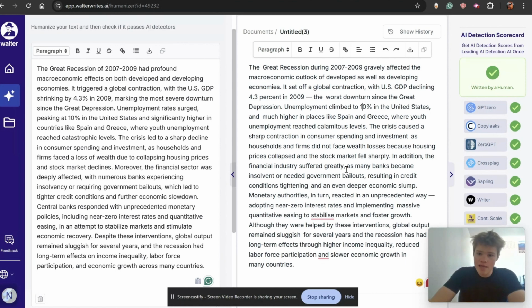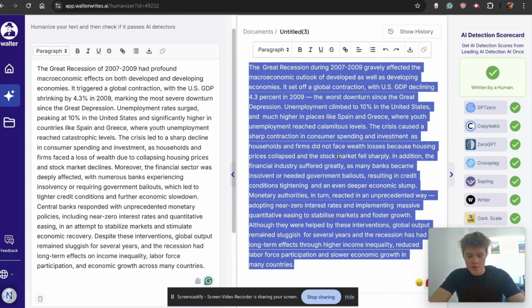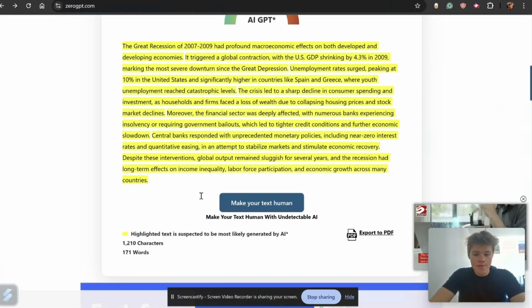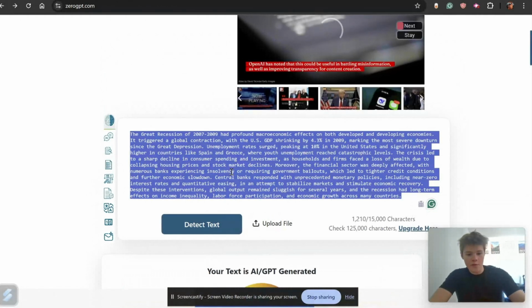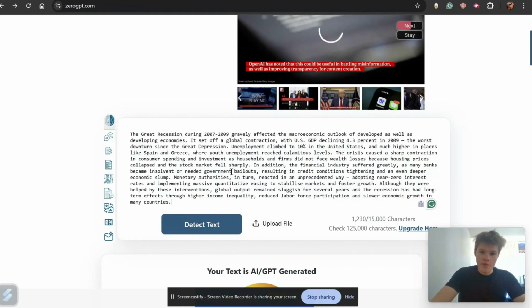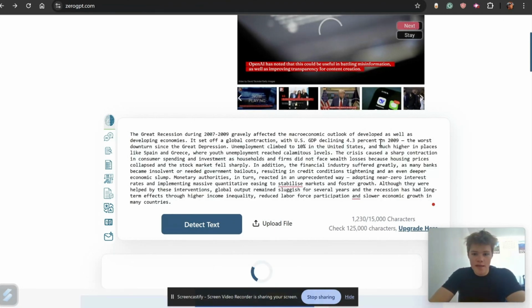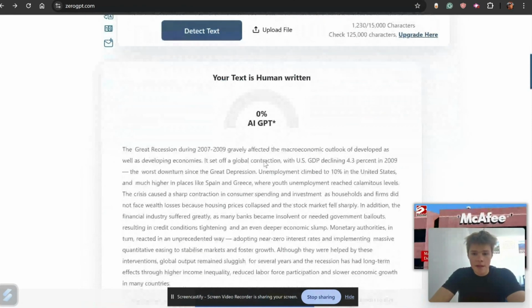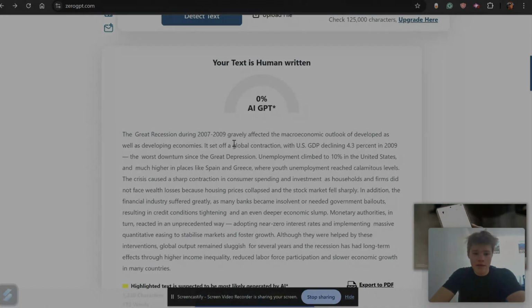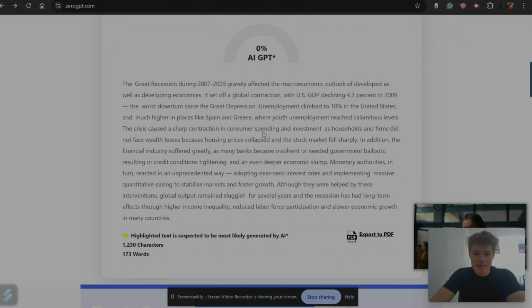So let's copy and paste this into an AI detector and see what it says. So just hit Control A or highlight the whole thing. Copy that, paste it over here. We'll remove this fully AI generated one, and we'll input our humanized text. Paste that in, and here we go. Our text is fully human written. Not a single sentence has been detected as AI.